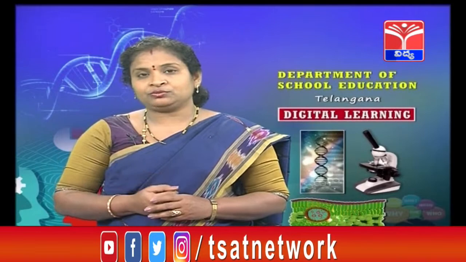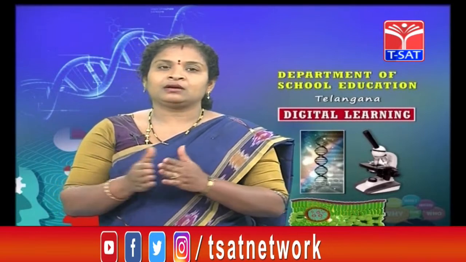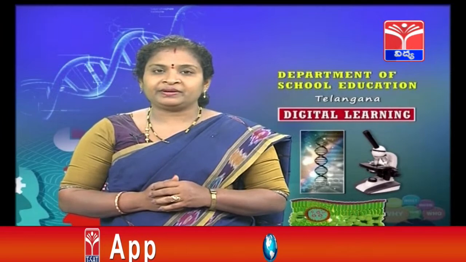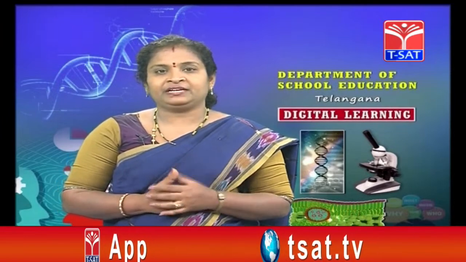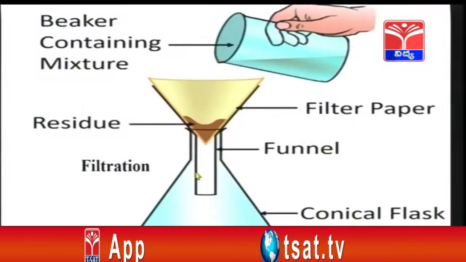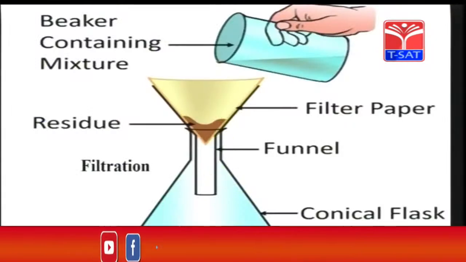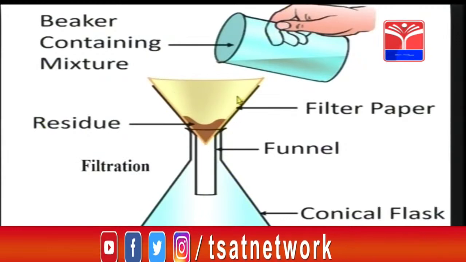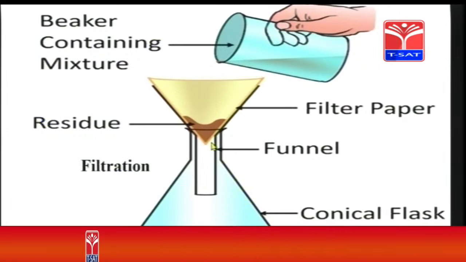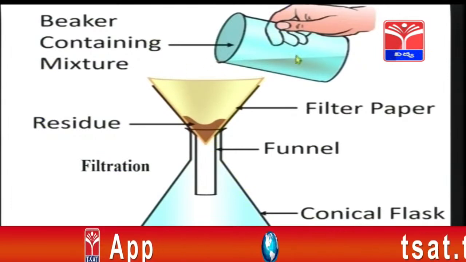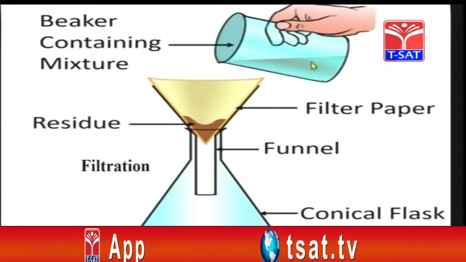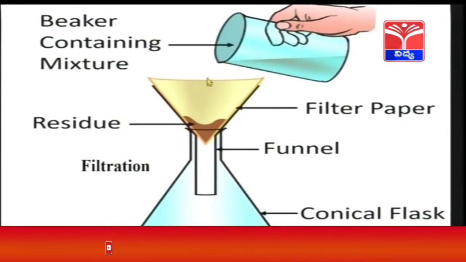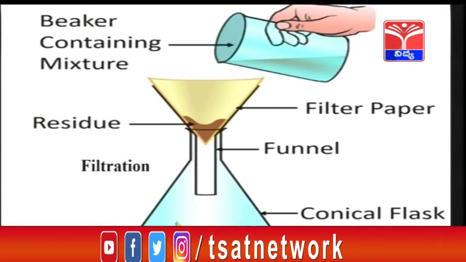But in between, what is she doing? She has separated the tea leaves from the tea, children. How did she separate it? By using a filter. See this picture, children. Here, this is a conical flask which is used in a laboratory. This is called a funnel. In this funnel, we have taken a filter paper. So, if you want to separate tea powder and tea, you can pour the tea in this. The tea powder gets collected here and the tea gets collected here. So, we have separated tea powder and tea.